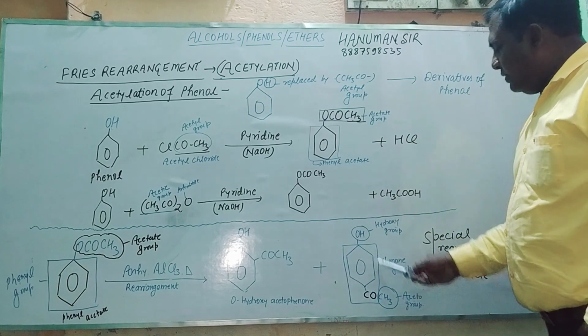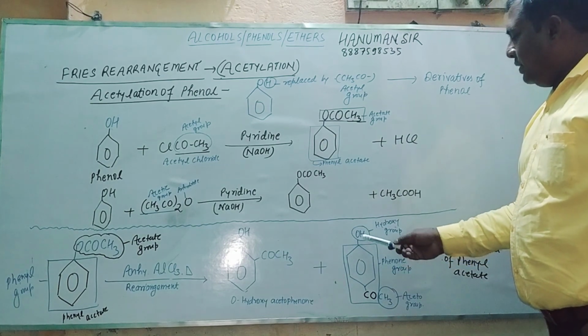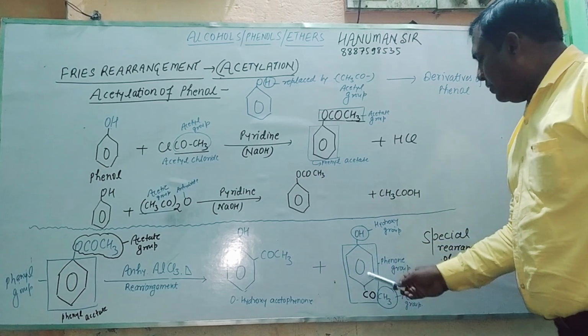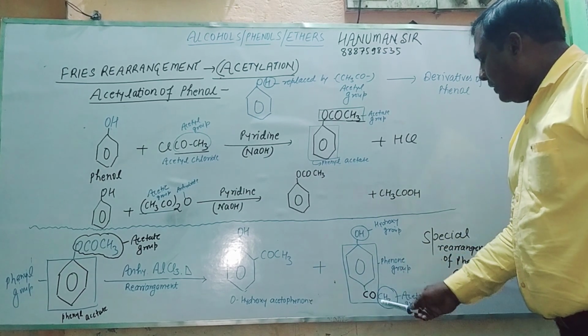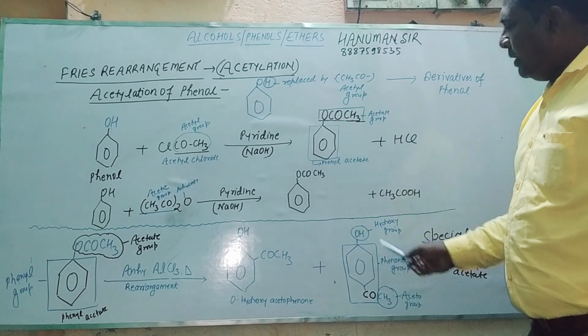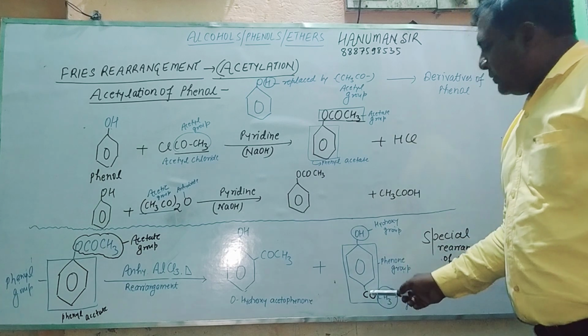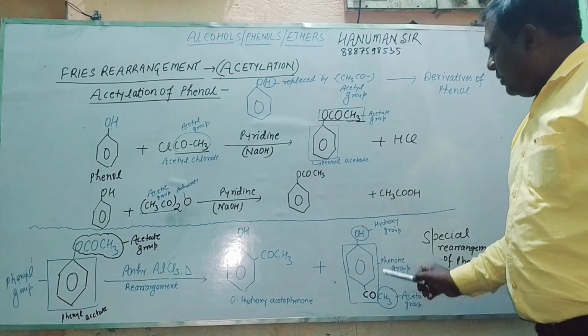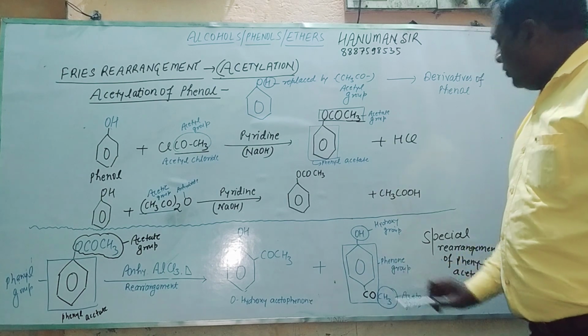Here you can watch it separately: this is the hydroxy group, this is the phenol group, and this is the aceto group. Then we can combinedly call it para-hydroxyacetophenone.